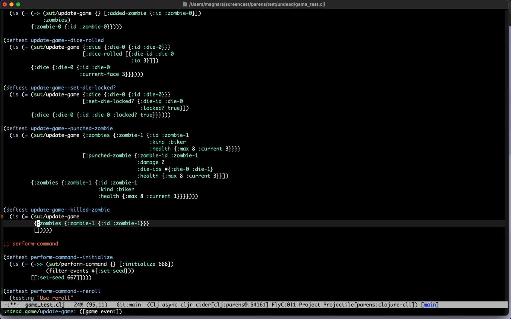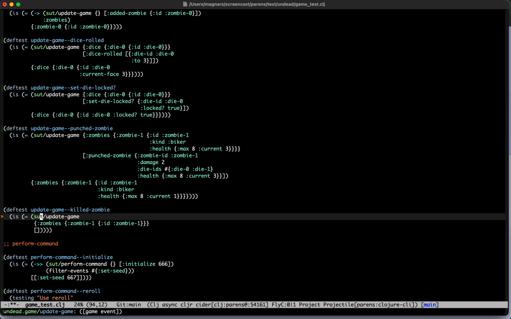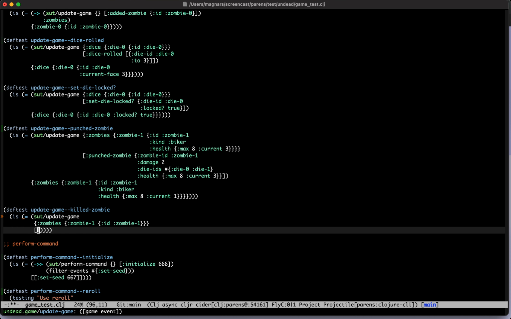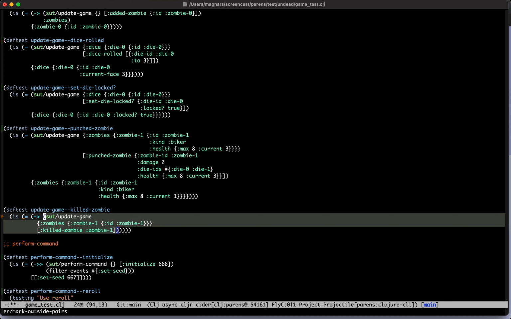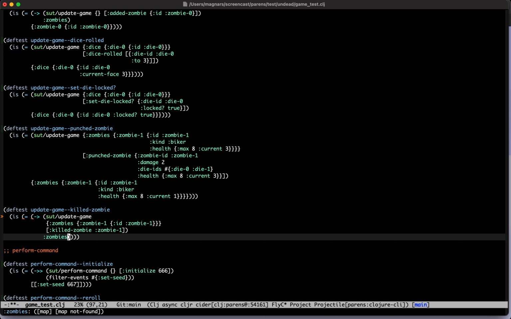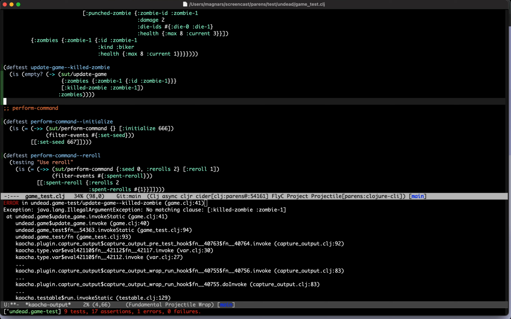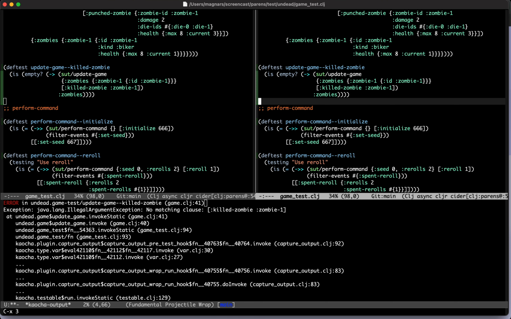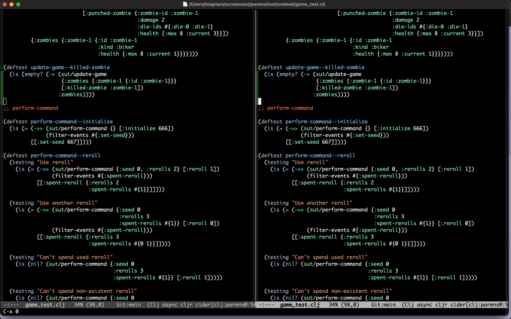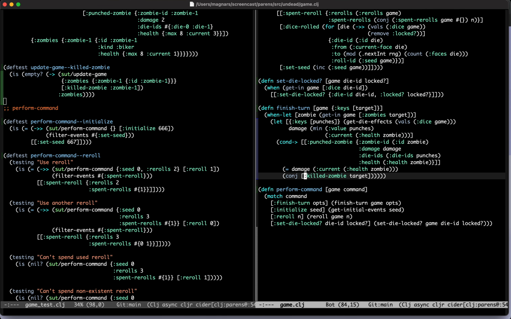I also like that we've now managed to develop almost the entirety of the client on the server. With tests, and it's very convenient. So it says killed zombie 1, and then I will, of course, do zombies, and I'll just do it like that. Okay. If you kill the only zombie, there will be no more zombies. That's true. For a while. And it will be a beautiful day.